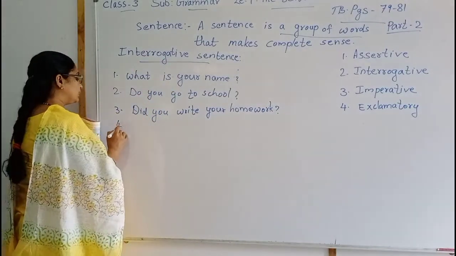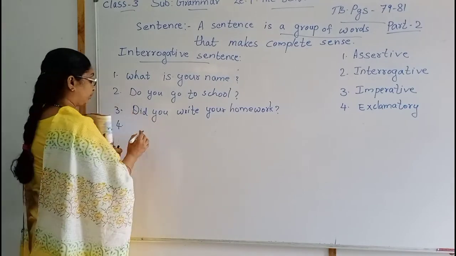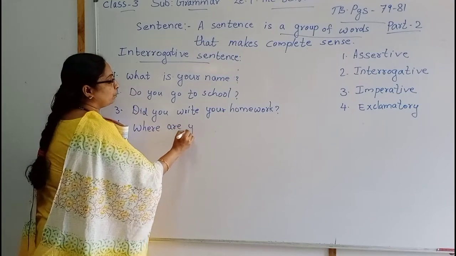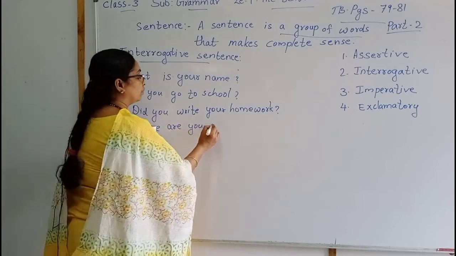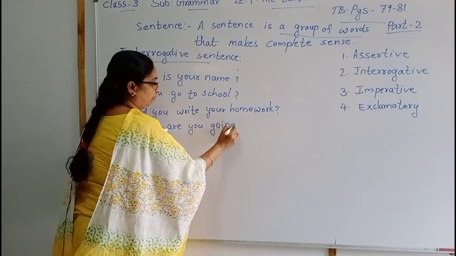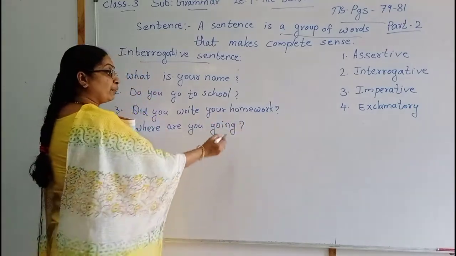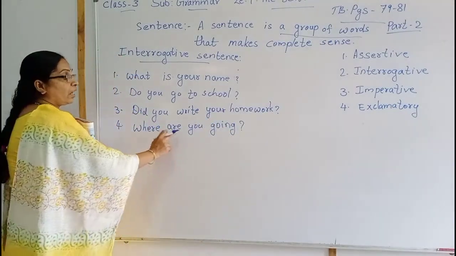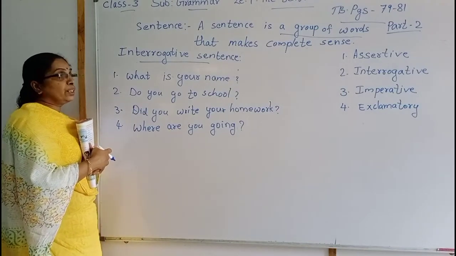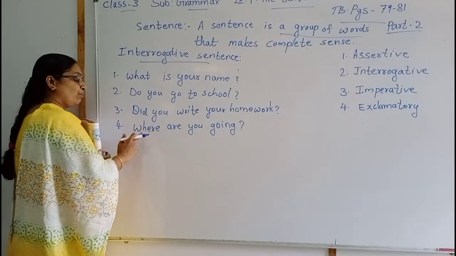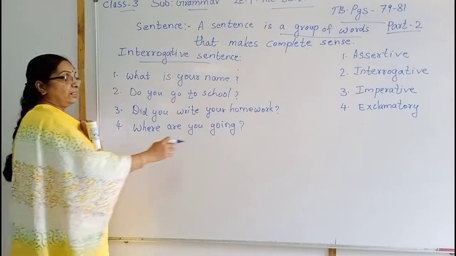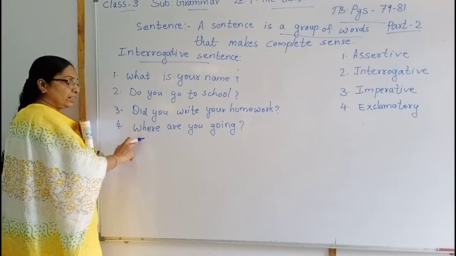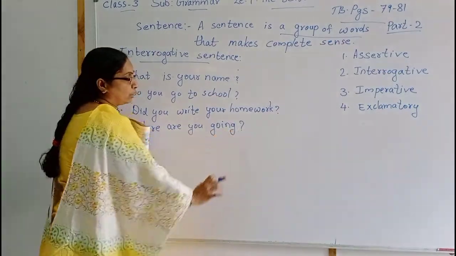Then the fourth one is, where are you going? Where are you going? Here never put the full stop, okay, children? Put the question mark. Where are you going? In an interrogative sentence, we should write where, that is a question word, and the question mark. In this sentence, where is the question word and question mark.